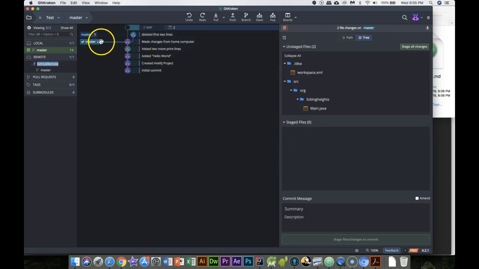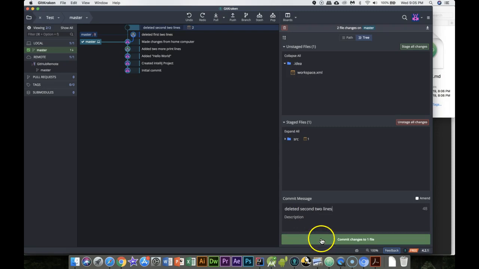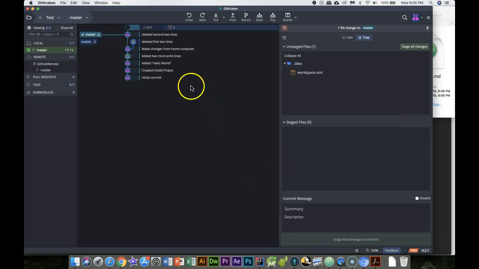Trying to commit changes and adopt this is going to end up having issues. So if I commit these changes on my local computer, deleted second two lines, I can end up having conflicts where I made two different things different.